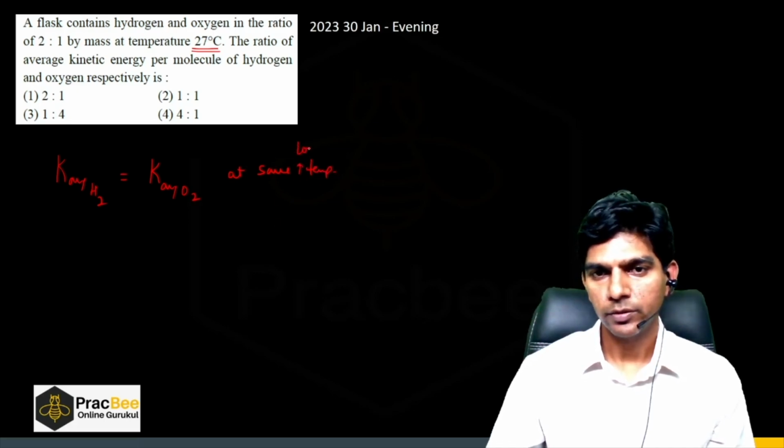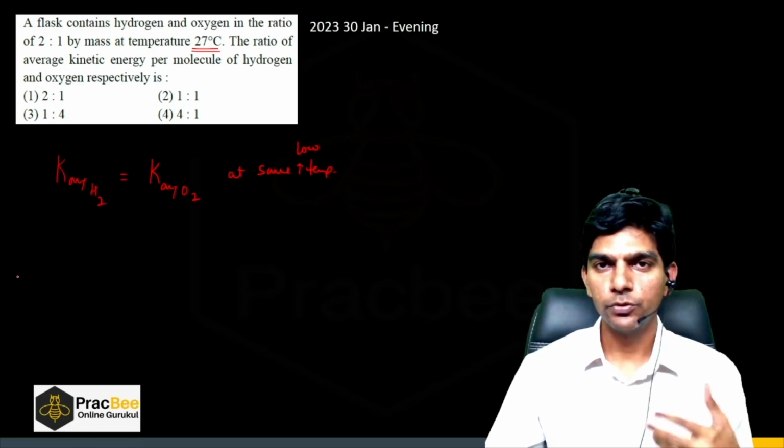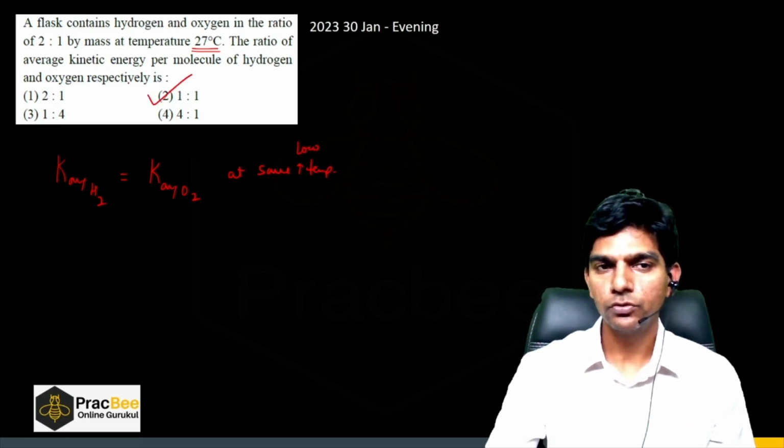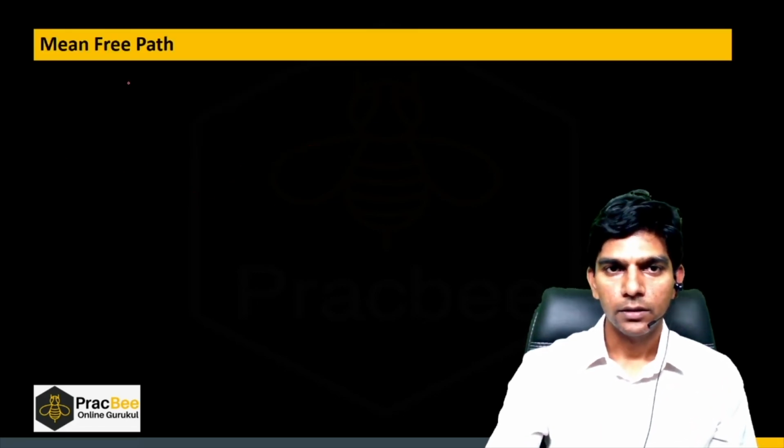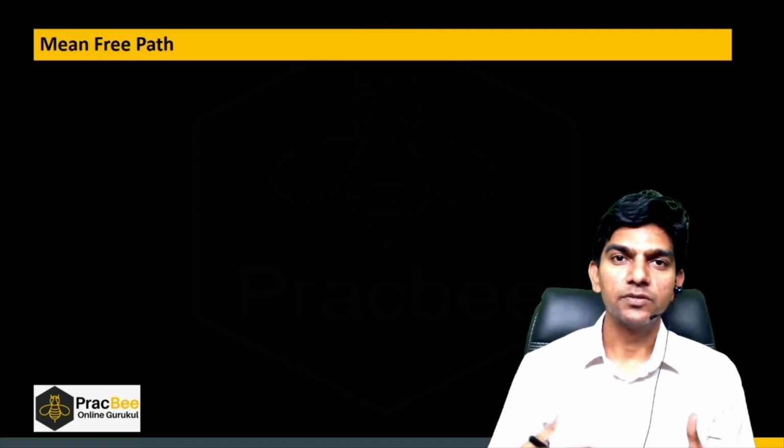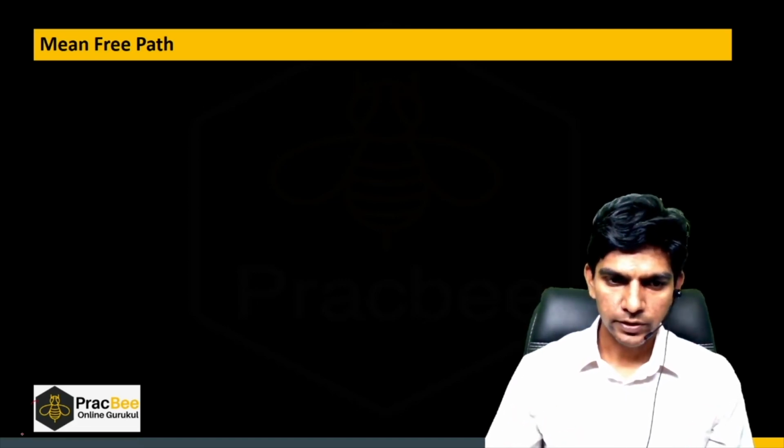Same low temperature, right? So for example, room temperature. So it will be the same. So option 2 is the right answer. Now let us see the next concept. It is known as mean free path. Okay, so what is free path?